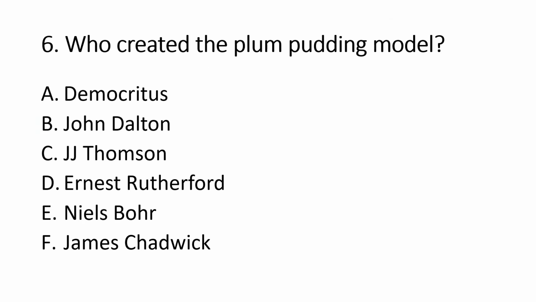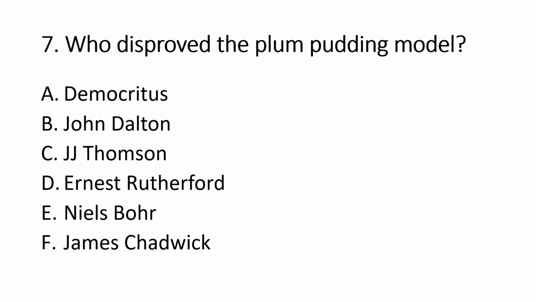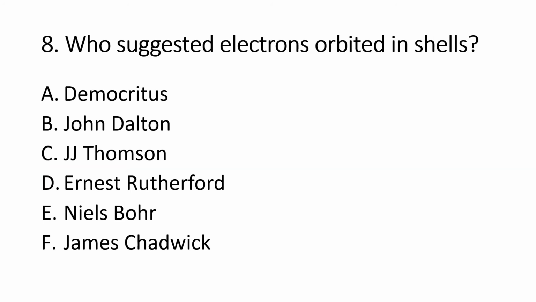Number 6, who created the plum pudding model? So PP was J.J. Thomson. Number 7, who disproved the plum pudding model? You've got to think J.J. Thomson was pretty annoyed, haven't you? But that was Ernest Rutherford. Number 8, who suggested electrons orbited in shells? That was Niels Bohr.